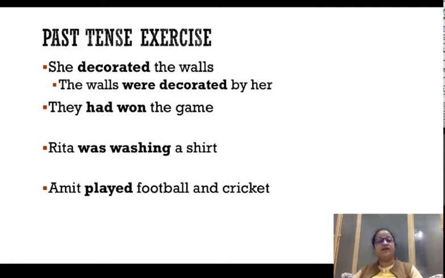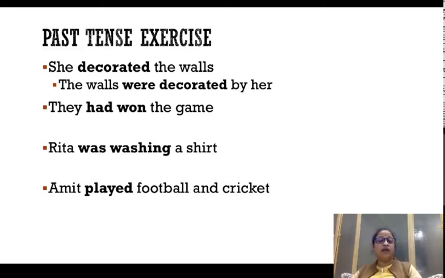Decorated is the same, spelling is same, but the key difference is that decorated in passive voice is in the third form. So decorate, decorated, decorated. And yeah, they had won the game. They had won the game. Had won tells us that the tense of the sentence is past perfect, because had and won come only in past perfect. And won is the third form of which verb? Win's third form. Win, won, won.